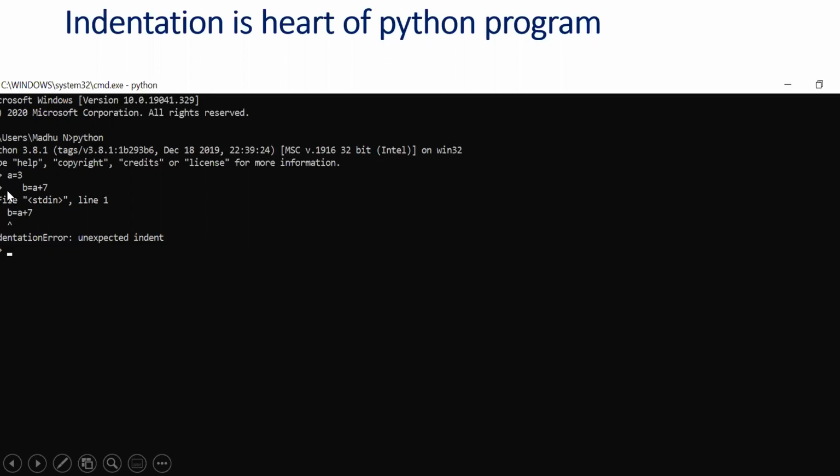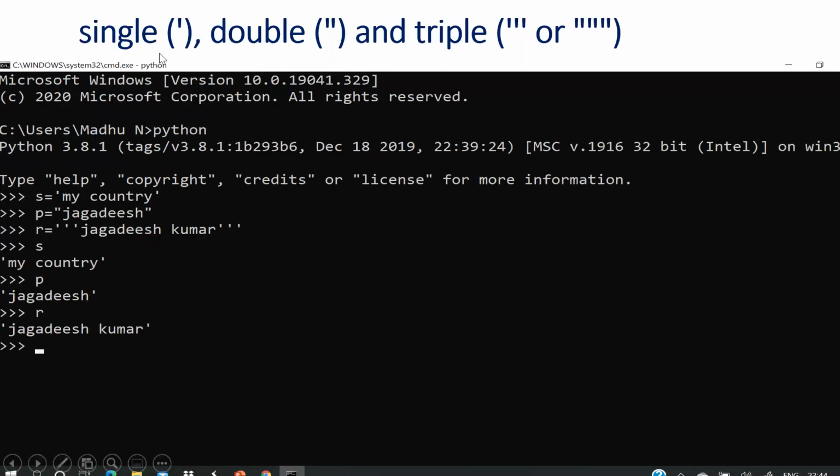Okay, see here, if a is equal to 3 and in the next line you give some white space, that's why it is throwing an error called indentation error. Okay, and in other programming languages, strings use single quotation, double quotation, and triple quotation. In SQL, varchar is used with single and double. Triple is not used in any other programming language except Python.